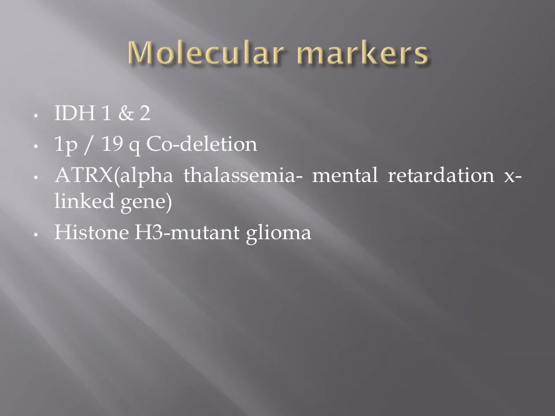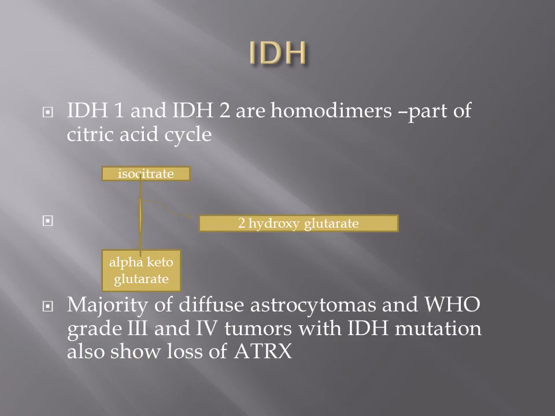Coming to molecular markers which we need to remember. Those are IDH1 and 2, 1p19q co-deletion, ATRX, alpha thalassemia mental retardation X-linked gene, and histone H3 mutant gliomas. All these molecular markers we have to remember. This needs a bit of mental gymnastics, so we'll go one by one. First one is IDH mutation.